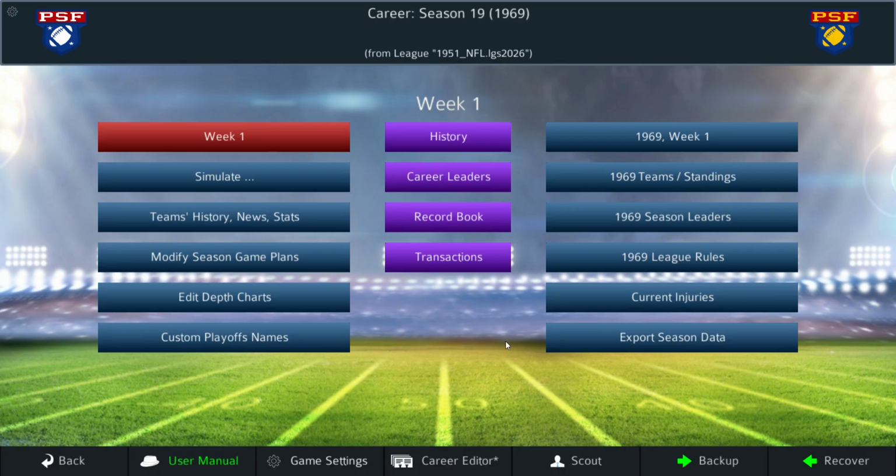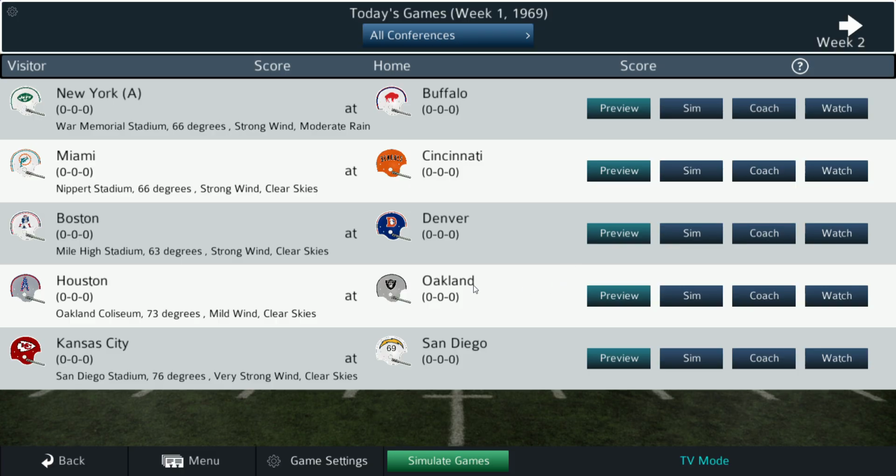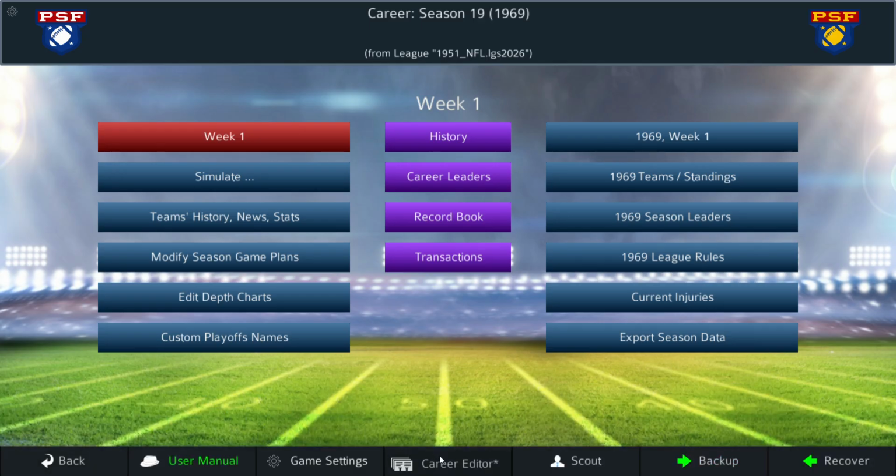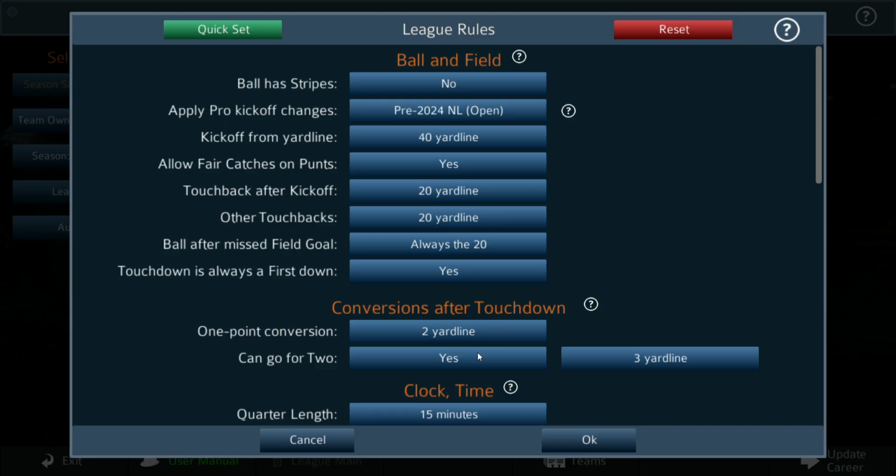All right, again, apologies for my voice, kind of hoarse here. So let's start with week 1. We're going to simulate these games. Now, these are all AFL games in week 1, so I want to make sure that in my career editor, my league rules reflect that.